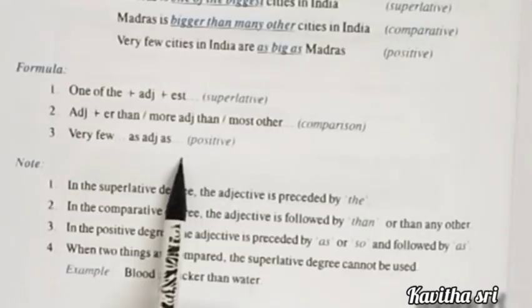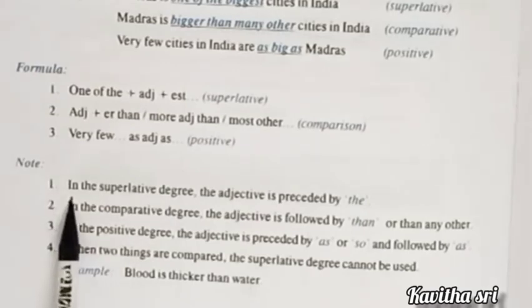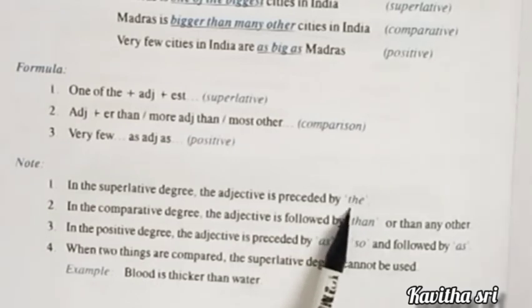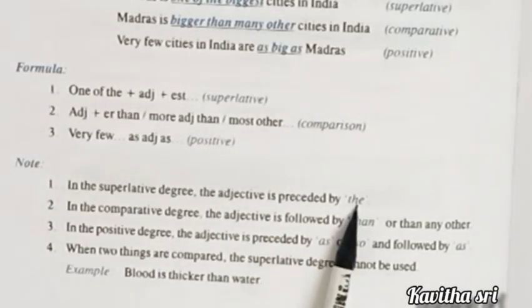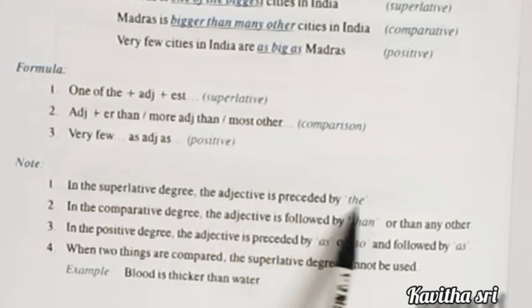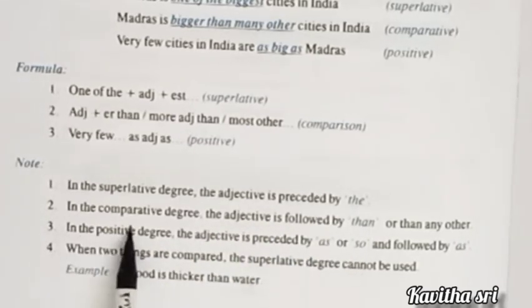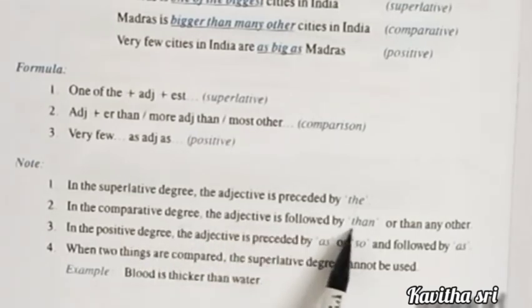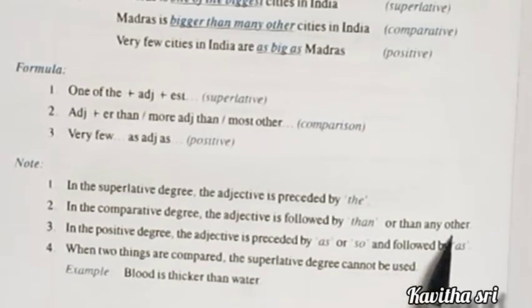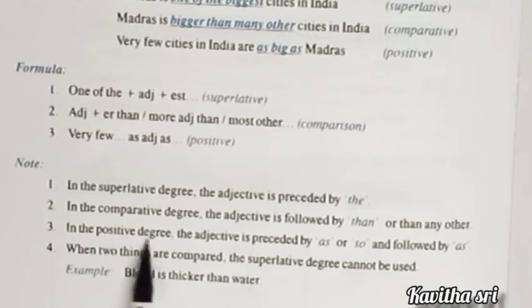Okay. So the common thing that we have to keep in mind is in superlative degree, the adjective is preceded by the. So before the adjectives, you have to use the for superlative degree. In comparative degree, the adjective is followed by than. After the adjective, you have to add than or than any other. Okay. And third one, in positive degree, the adjective is preceded by as or so and followed by as.